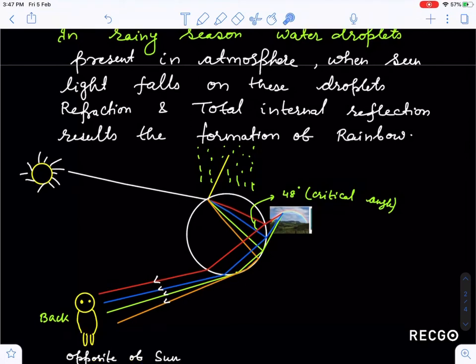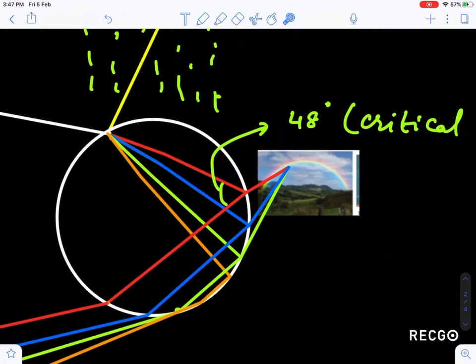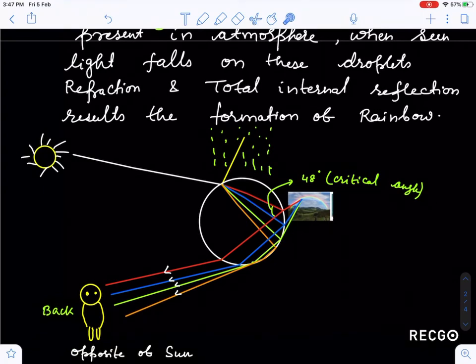So this combinedly forms a rainbow, which is basically the primary rainbow, guys. And you see the colors because the red color deviates least, so you can see the primary red color. If you see this, I have just made it backward, and this is my rainbow which appears in the sky when my back is towards the sun, and I am seeing this rainbow on the opposite side. So these are the conditions to form a rainbow. Now guys, these are the basic things for the formation of a rainbow.